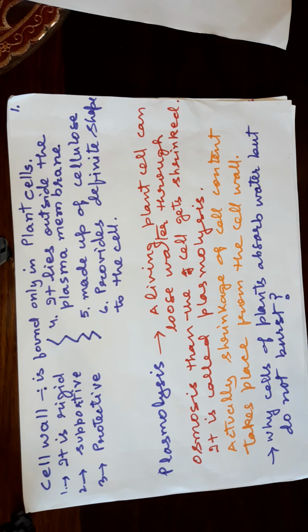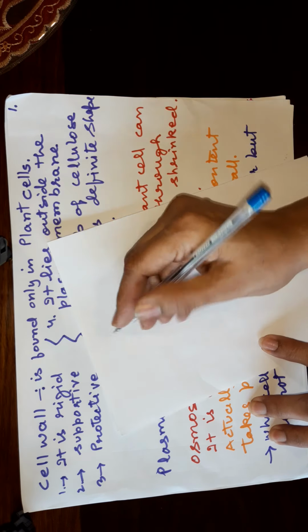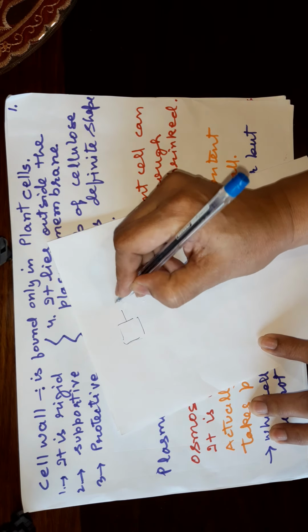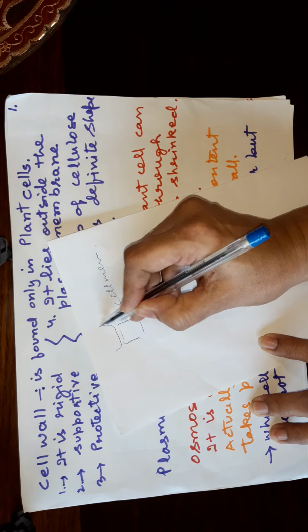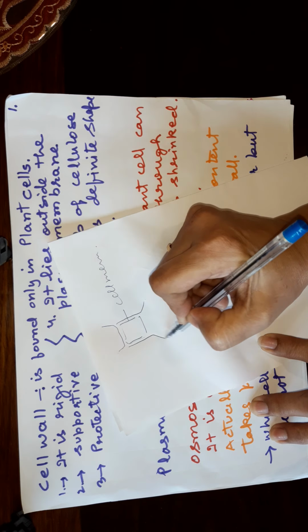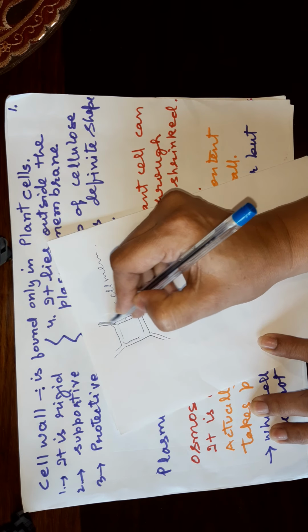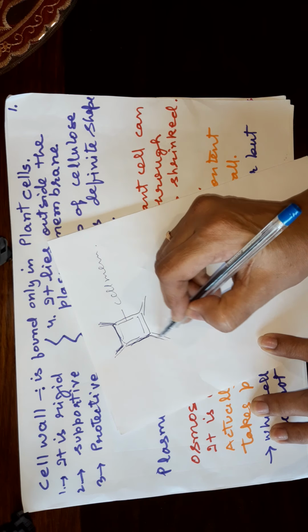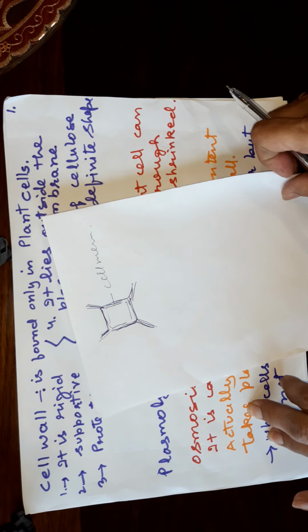Now, where is cell wall found? Cell wall is found outside the plasma membrane. That means in plant cells, if this is the cell membrane, then this will be the cell wall. Cell wall will be outside the plasma membrane or cell membrane. Cell membrane will be inside.